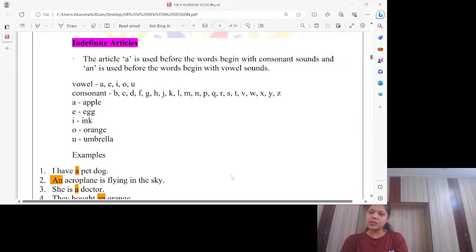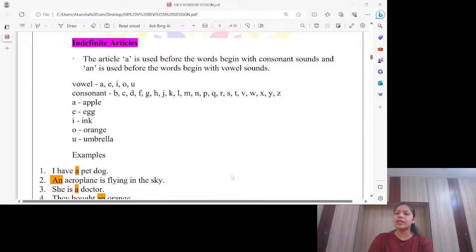So, which all are vowels? If I talk about our English alphabet, we have 26 letters, and out of those 26 letters, 5 are vowels and the rest 21 are consonants, of course. So, A, E, I, O, U. Again, I'm repeating myself. We will never focus on letters. We will always focus on their sound. If we have letter A, it doesn't mean I have to use an always before that. No, I have to focus on sound, please.